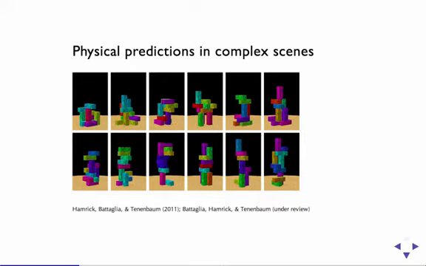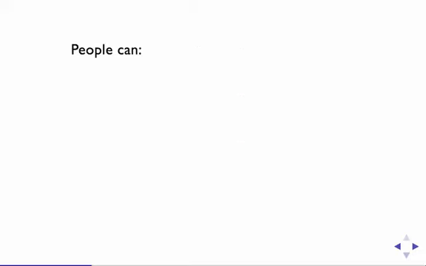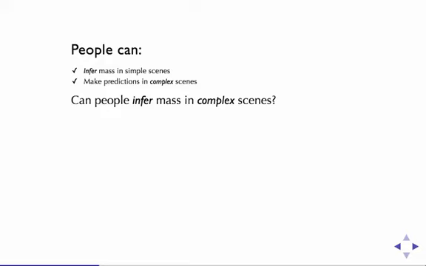We then built a model based on the idea of physical simulation that was able to capture people's behavior in these types of tasks. The intuition behind the idea of simulation is that we can actually imagine what will happen when the tower falls over, and once we start to see the blocks fall, we can practically see the movement of them. So, from these two previous lines of research, we have that people can infer mass in simple scenes, and that they can make predictions in complex scenes. This leads to the next question of whether people can infer mass in more complex scenes as well.